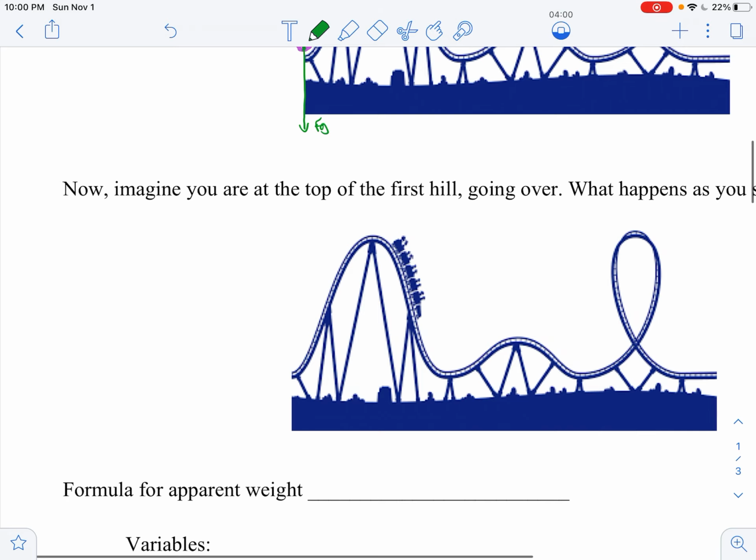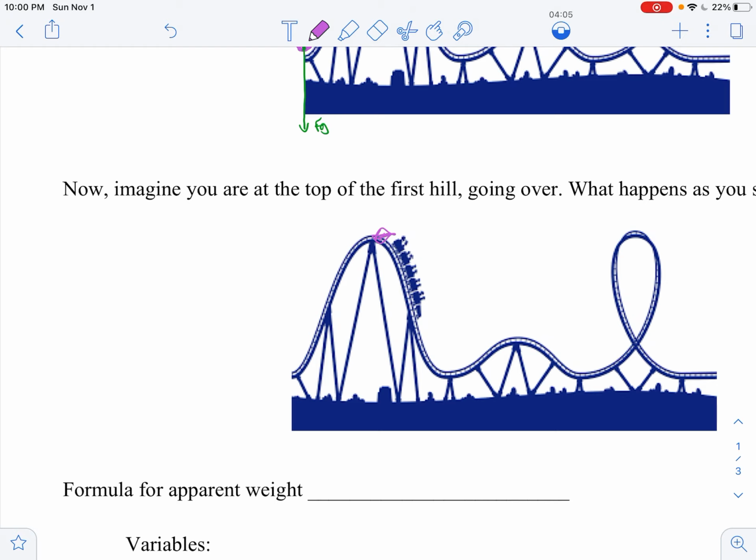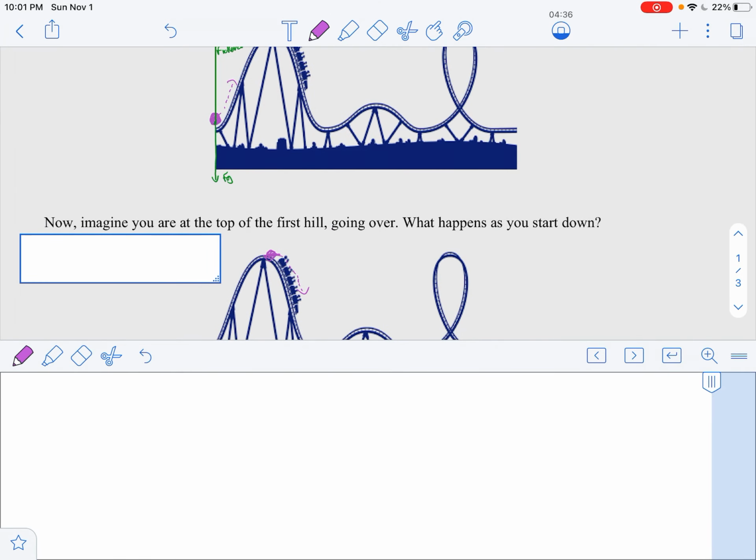All right, so now we've got to the top of the hill. Let's go back. Here we are at the top of the hill. Okay, we're going to go zoop over the hill, and we're going to start going down. And now, how do you feel? So at that moment where you're going over the top of the hill and you're starting to go down, you're accelerating down, your body kind of pulls against the seatbelt, and you kind of feel yourself going up, but if your seatbelt wasn't there, you would just keep going. All right, and so that is the moment at which you feel lighter. So at the top of the roller coaster, we feel lighter.